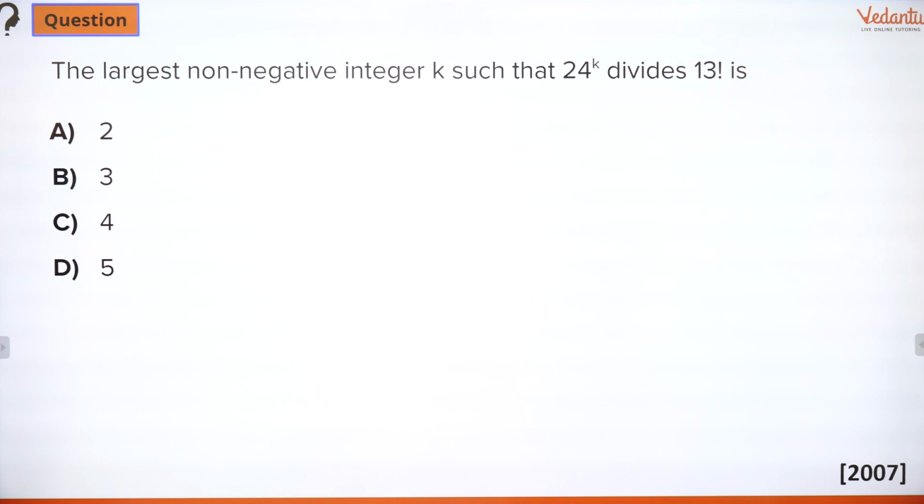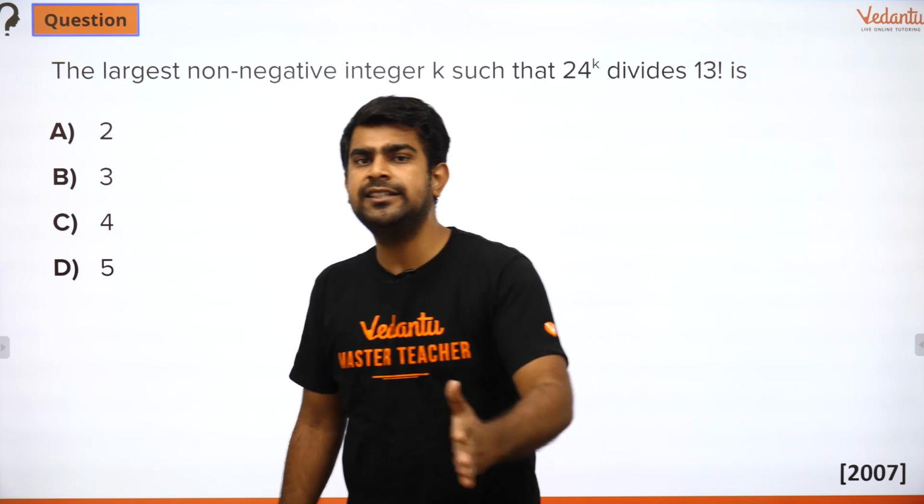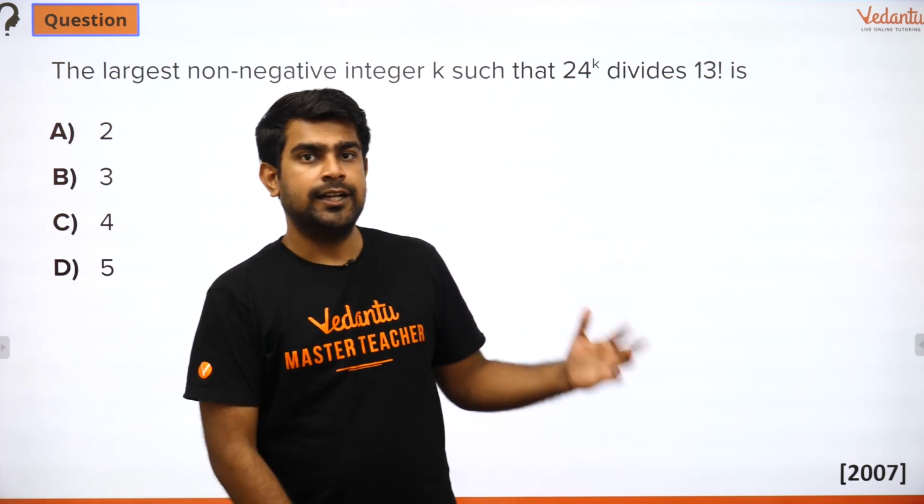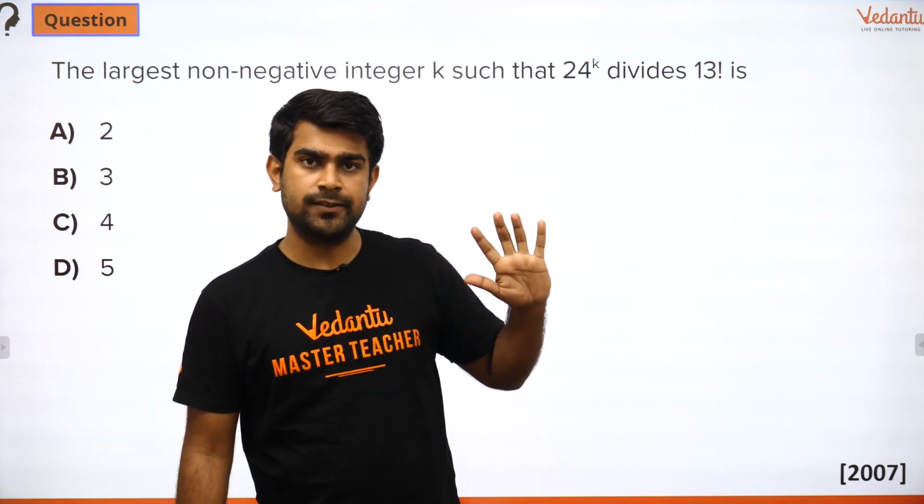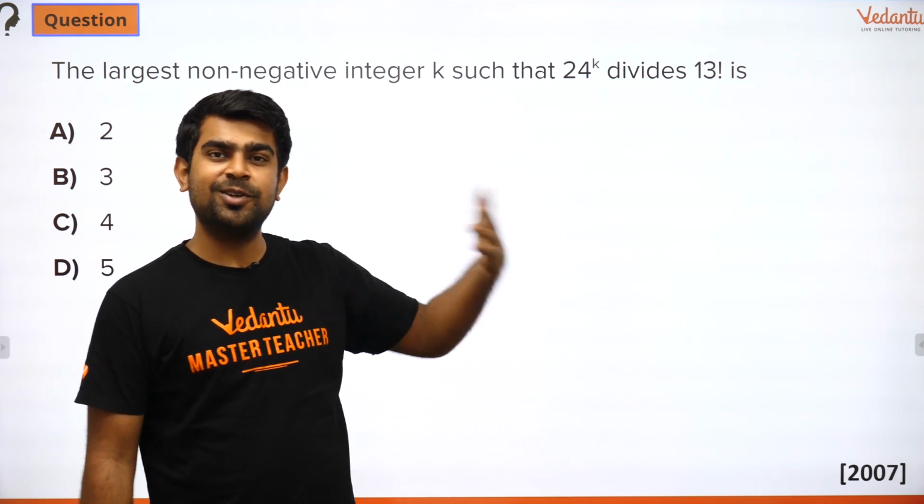So I want you to find k so that 24 to the power k will completely divide 13 factorial. Don't think 13 factorial is a small number, guys, it's a huge number. 13 factorial is 1 into 2 into 3 into 4 into 5 into 6 and so on, all the way up to 13, and that is going to be a large number, right? So obviously 24 will divide it, because some of you might think, sir, 13 is smaller than 24, how will 24 divide?